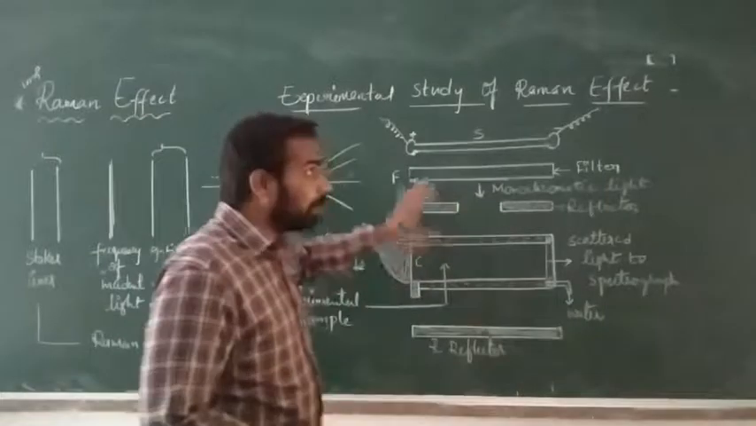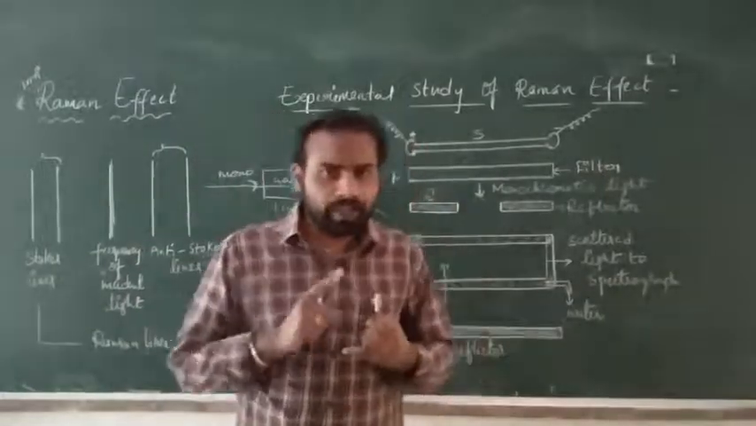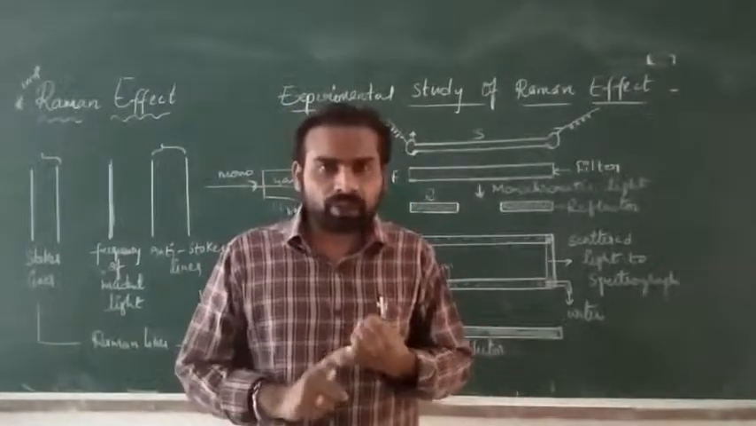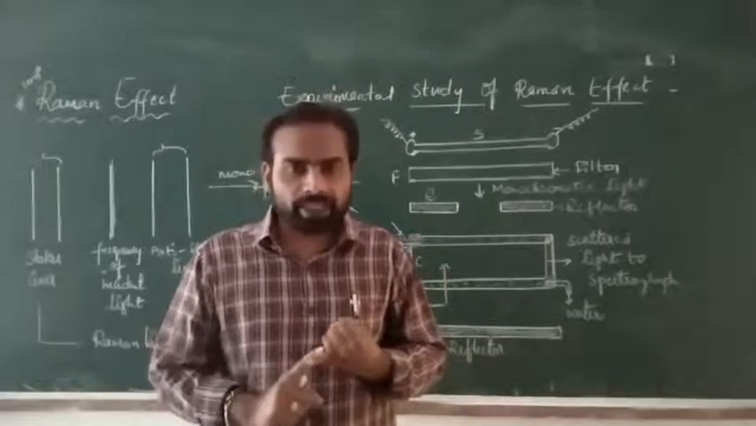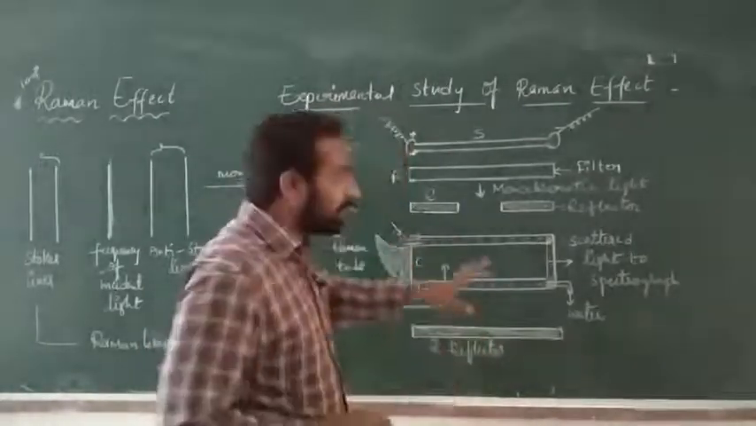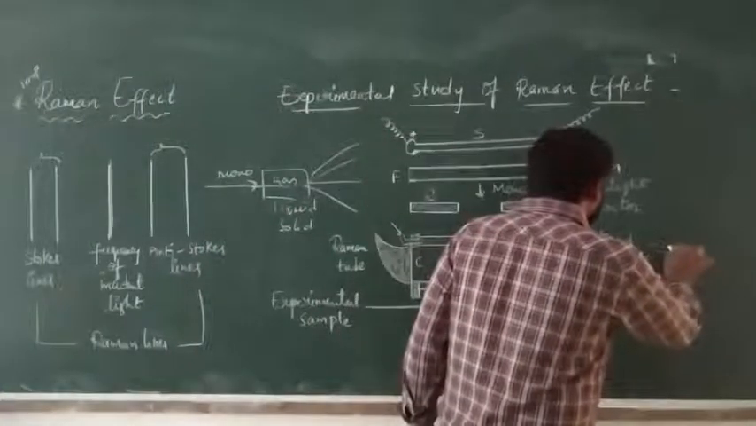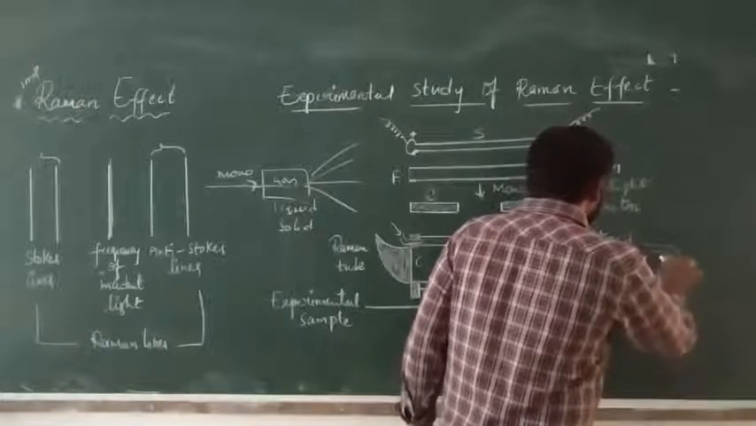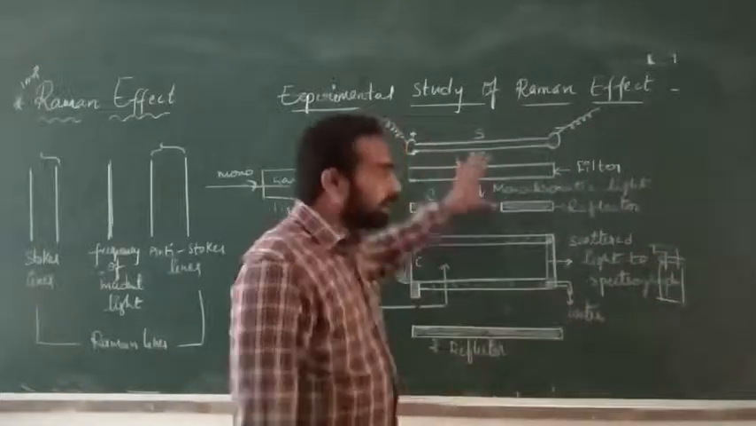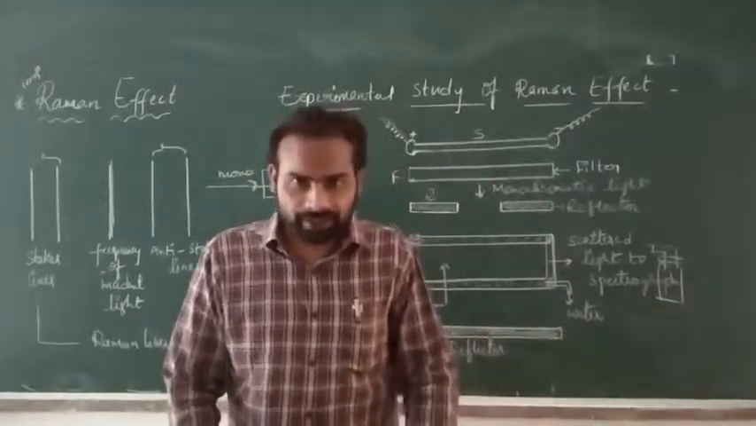The main parts of the experimental study of Raman effect are: one is the mercury lamp source to obtain the monochromatic light. The second one is the Raman tube. The third one is the spectrograph, which is not shown in the figure. The spectrograph will be kept here. So these are the three main parts of the Raman effect.